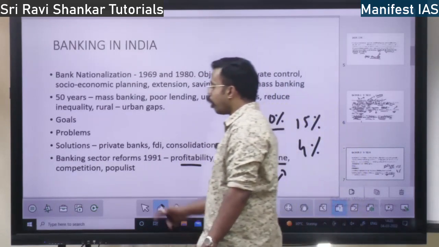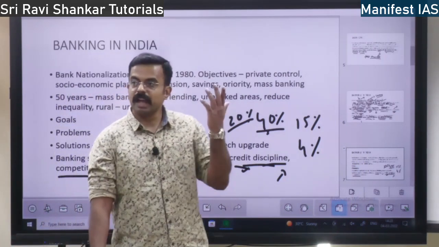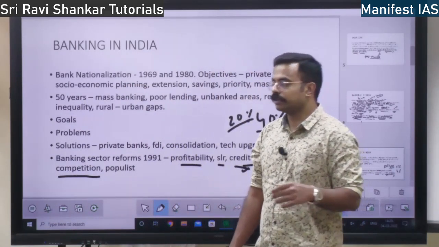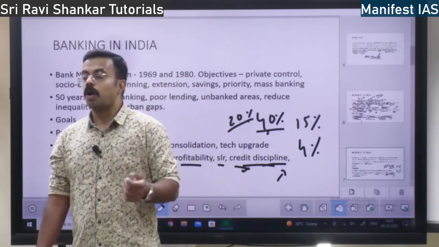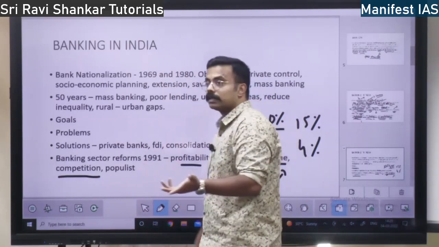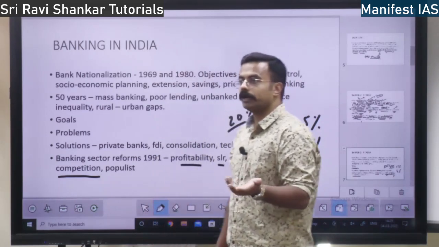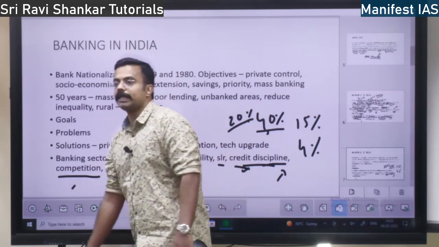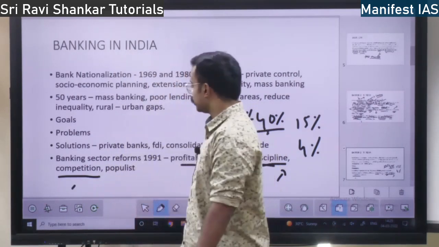So along with that, competition has increased. Post 1991, all these foreign banks, HSBC, Citibank, JP Morgan, came to India, right? Deutsche Bank, Royal Bank of Scotland, American banks, all these banks came. So there is competition in the banking sector. Post 1991, there is high competition in the banking sector. Next,